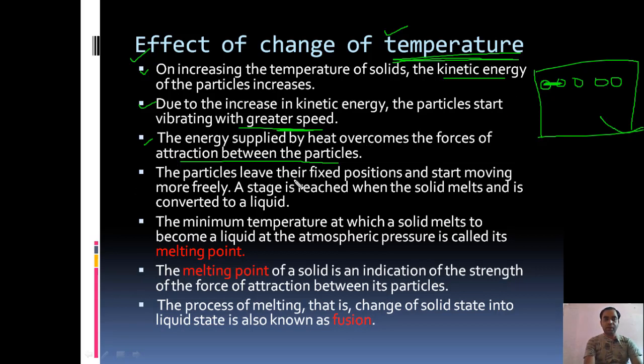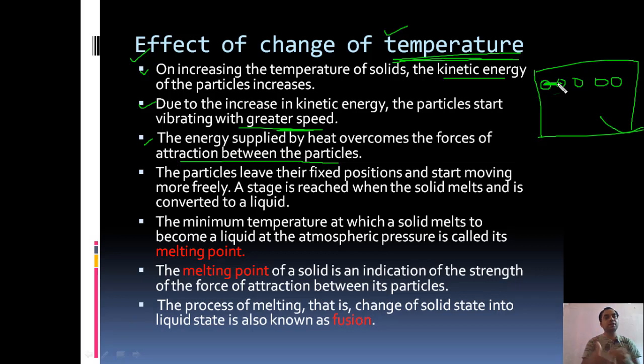Now the particles leave their fixed positions and start moving more freely. A state is reached when the solid melts and is converted into liquid. Initially the particles are bound with each other with a certain force. When you increase the temperature, the particles start moving here and there, but due to the intermolecular force of attraction, they remain bound at a certain place.